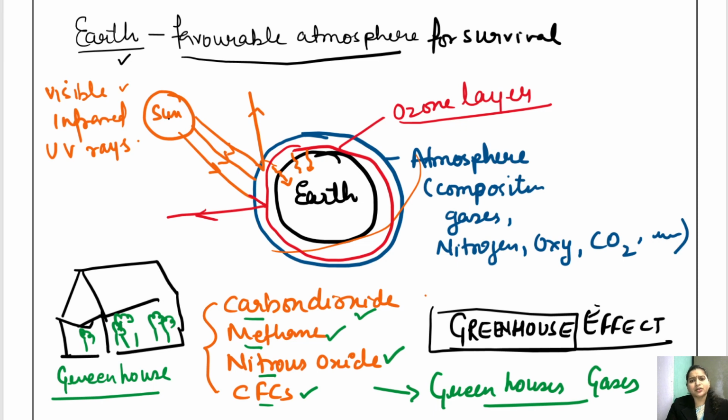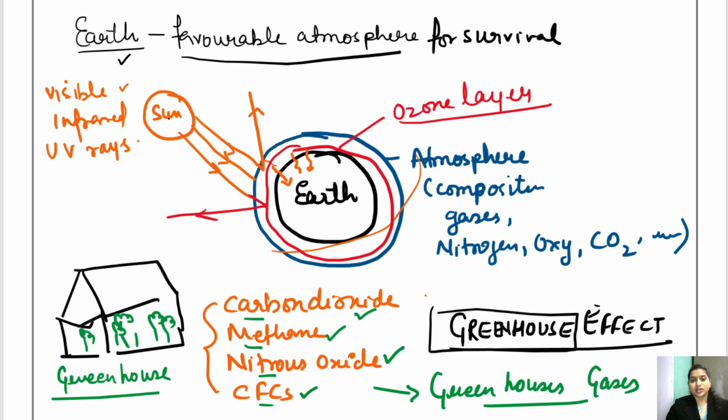But children, we know that excess of anything is very bad, right? Excess of these gases is very bad. And nowadays, because of human activity, the amount of these gases is increasing very drastically. Carbon dioxide is increasing because of burning of fuel, increase in population and deforestation. The amount of carbon dioxide has increased drastically.